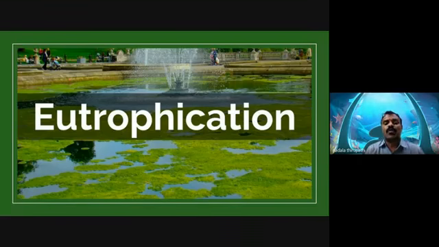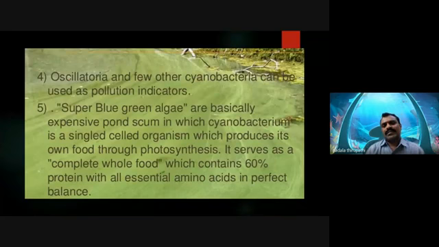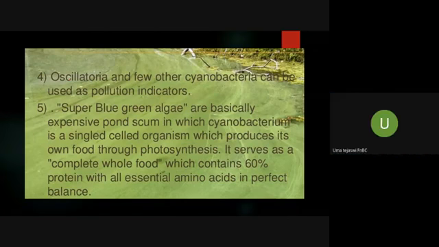So Oscillatoria sancta and some other blue-green algae members are also pollution indicators. How can we say that? Is there any color to water? No, sir.